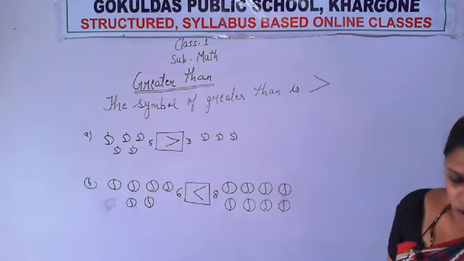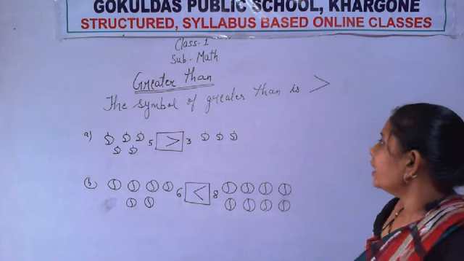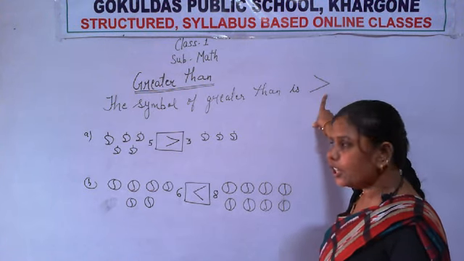First, copy it. The symbol of greater than is this. This already you have done.